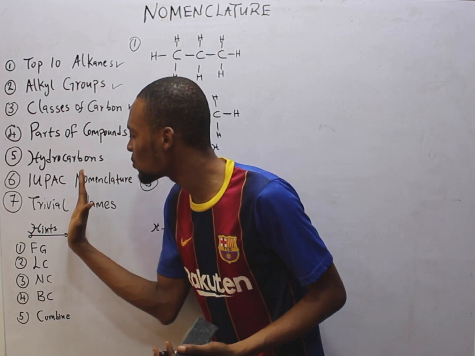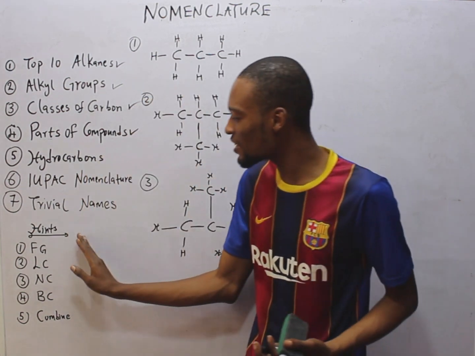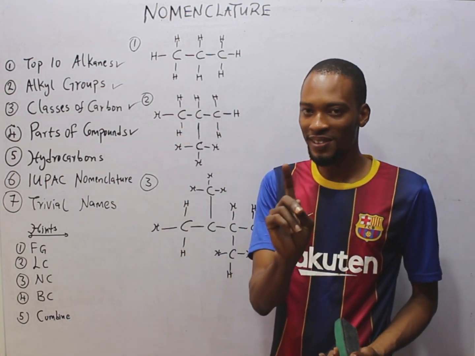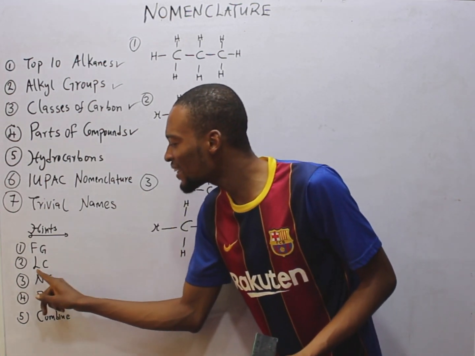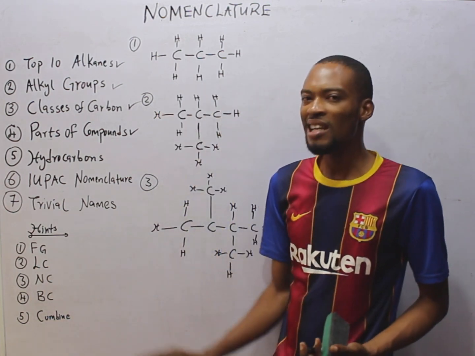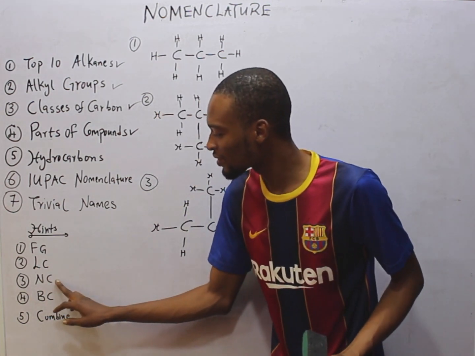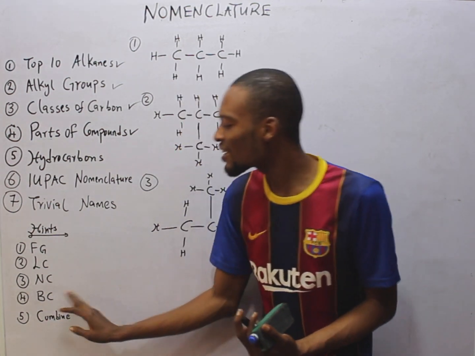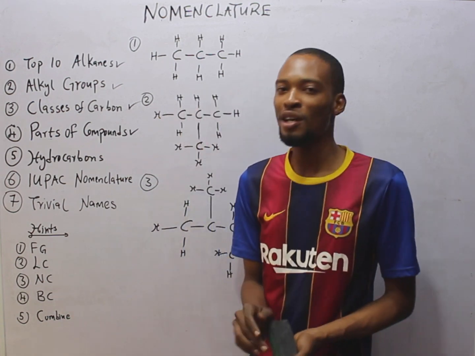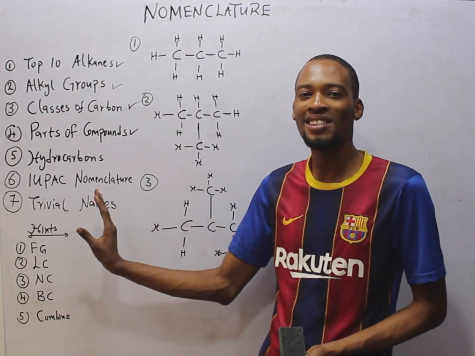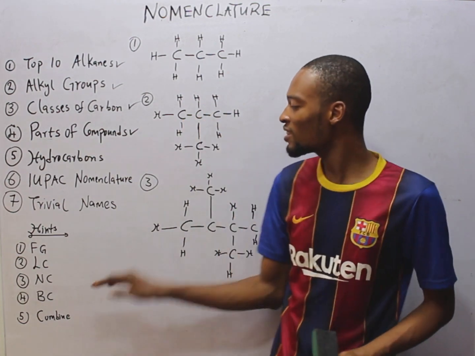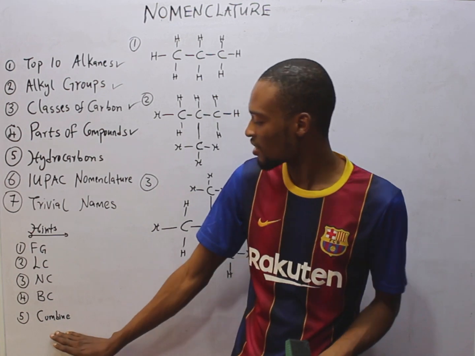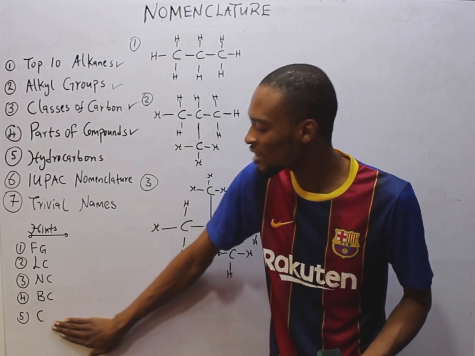How do we name hydrocarbons? I have a hint here. The first step is identify the functional group. Step 2, find out the longest carbon chain. Step 3, number the carbon. Step 4, check for branched carbon. And step 5, combine the name. So you can cram this shortcut or understand this shortcut. For naming hydrocarbon, it is FG, LC, NC, BC, and C. Or we can say C, combine, not carbon, combine.